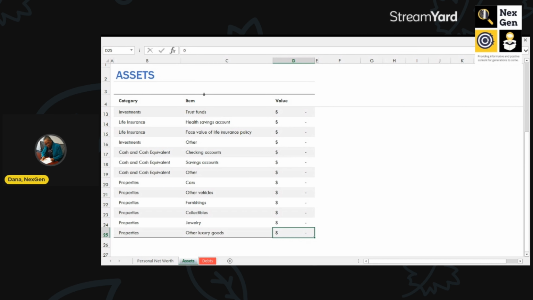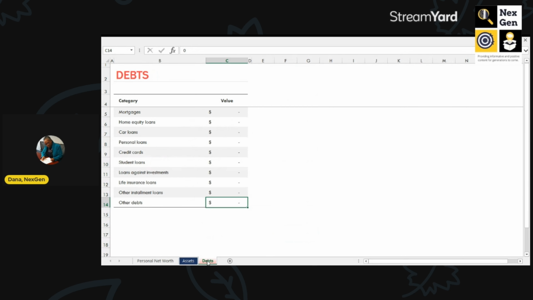Now let's take a look at your debts. What would go in the debts columns? So these are the categories we have. We have any mortgages you may have, any home equity loans, if you have a car loan, any personal loans, credit cards, and of course, student loans, any loans that you have against any investments, such as if you have a loan against your certificate of deposit.